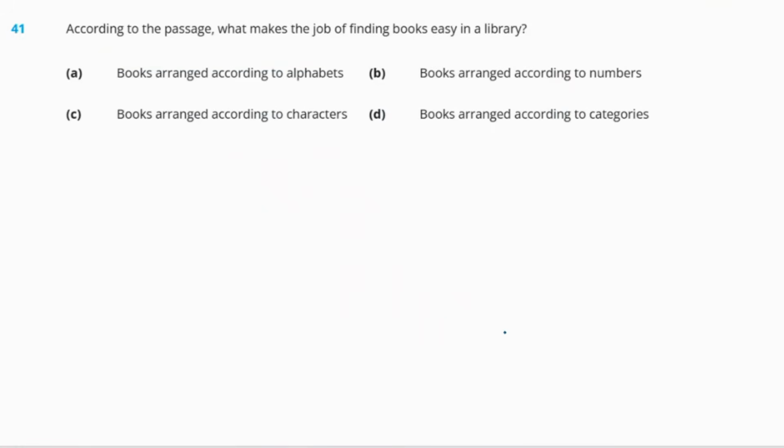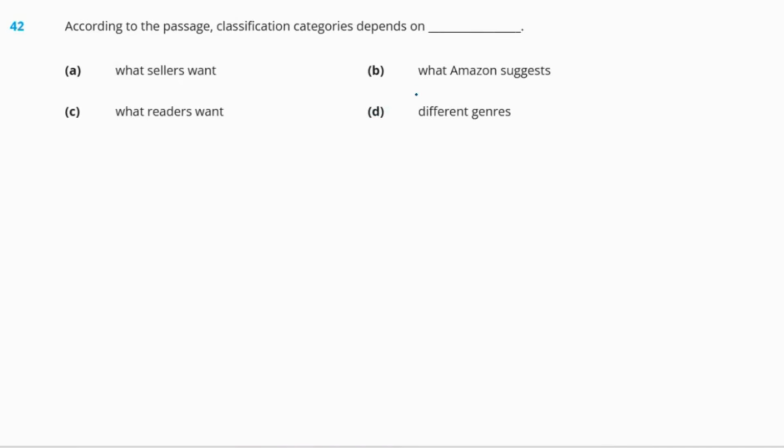So, the first question is question 41. According to the passage, what makes the job of finding books easy in a library? Options are books arranged according to alphabets, books arranged according to numbers, books arranged according to characters, and books arranged according to categories. So, the right answer will be option D. Now, question 42. According to the passage, classification categories depend upon A, what sellers want, B, what Amazon suggests, C, what readers want, and D, different genres. So, the right answer to the question will be option C, what readers want.